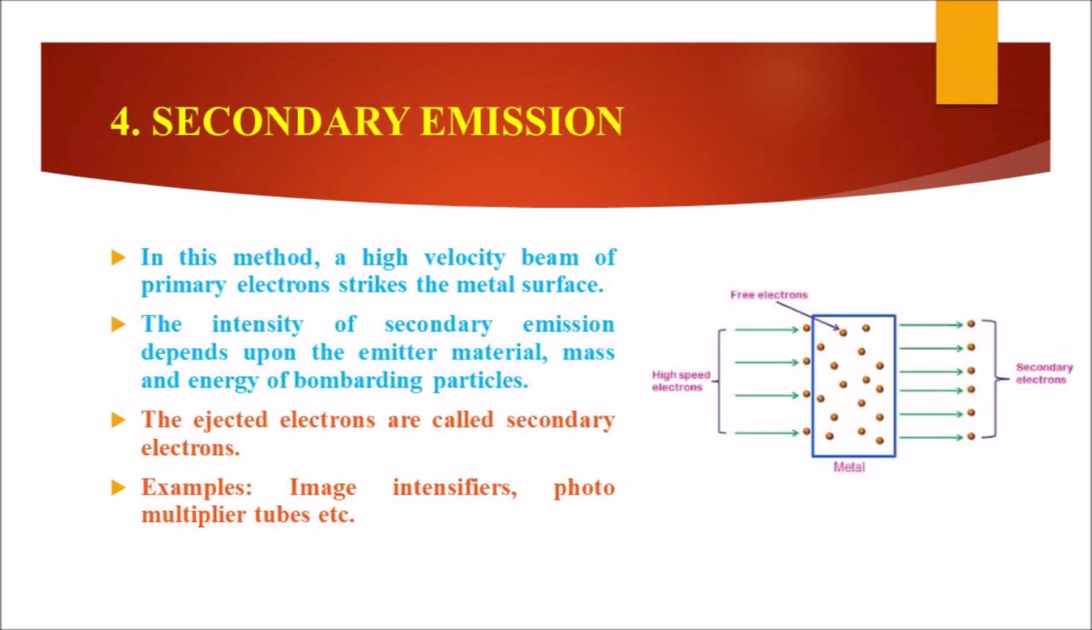The last type of electron emission is secondary emission. In this method, a high velocity beam of primary electrons strikes the metal surface. The intensity of secondary emission depends upon the emitter material, mass, and energy of bombarding particles. The ejected electrons are called secondary electrons. Examples: image intensifiers, photomultiplier tubes, etc.